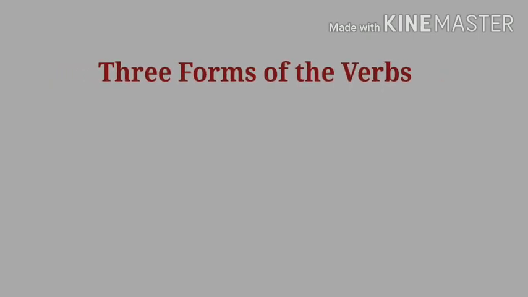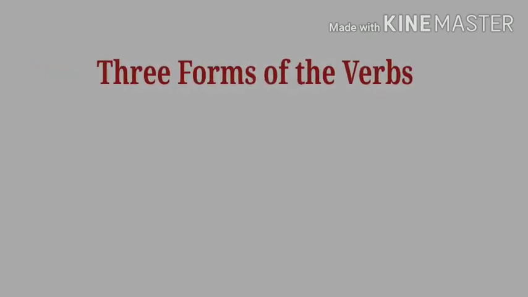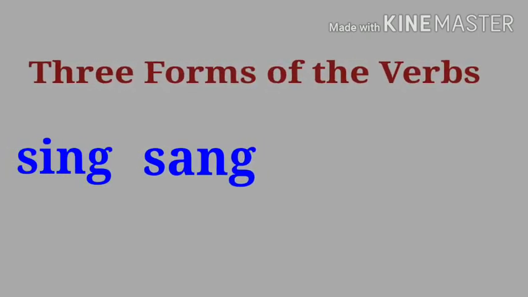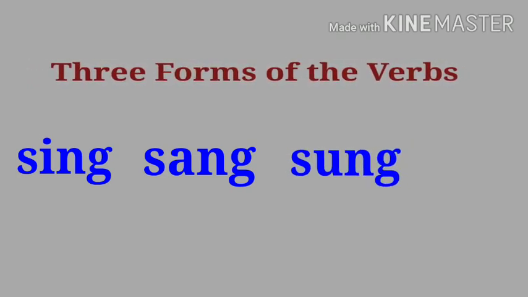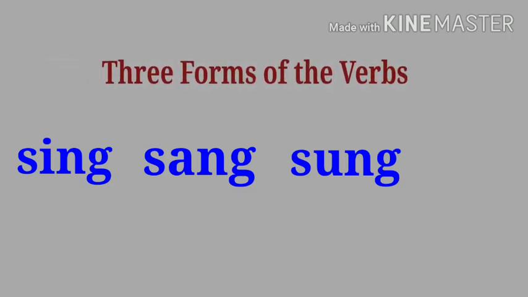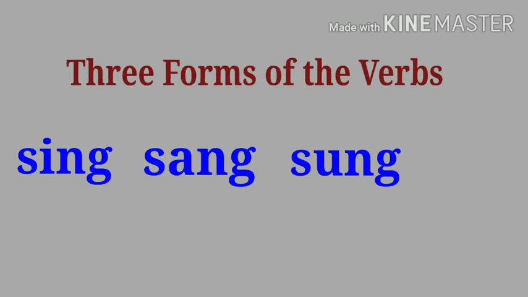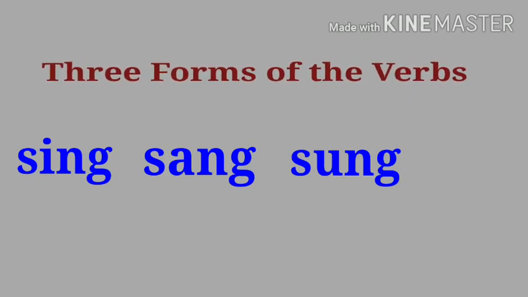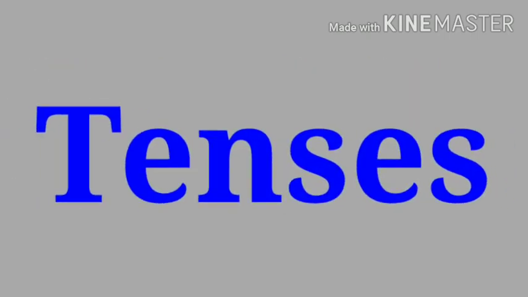For example, see here in this sentence, sang is the verb. So what are the three forms? The base form is sing, the past tense is sang, and the past participle is sung. So sing, sang, sung. These are the three forms of the verb. So you have to learn the three forms of as many verbs as you can. It is necessary for you to learn the tenses. So just revise these tenses, it will be easy for you. And in the next video I am going to give you some examples to convert the tenses.